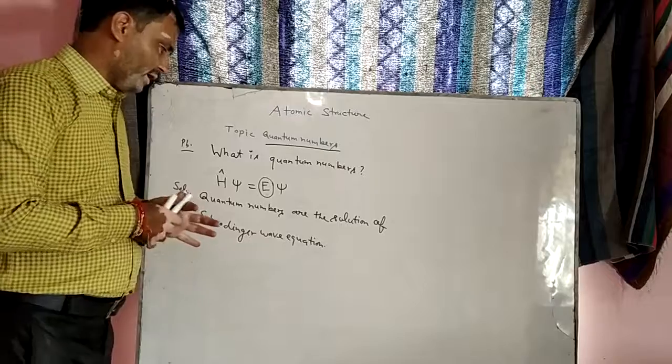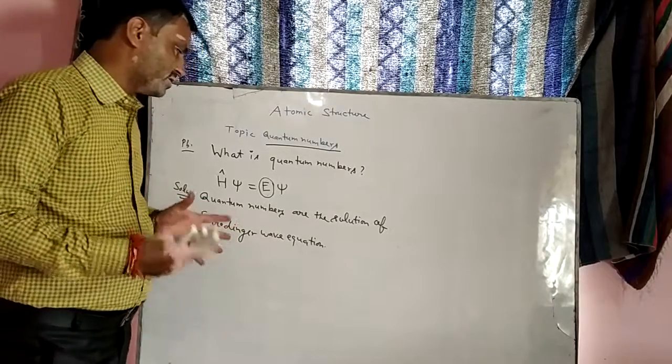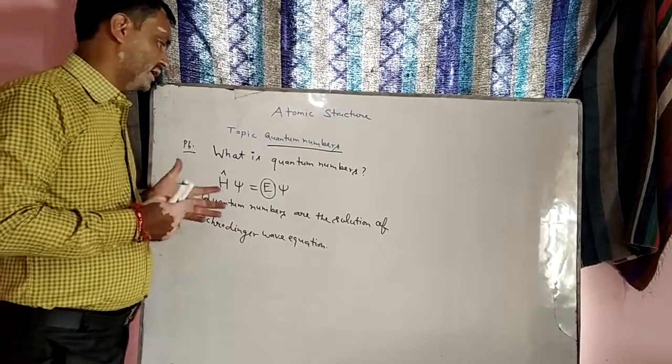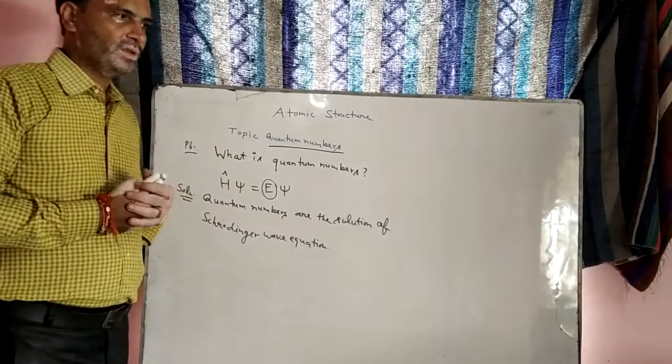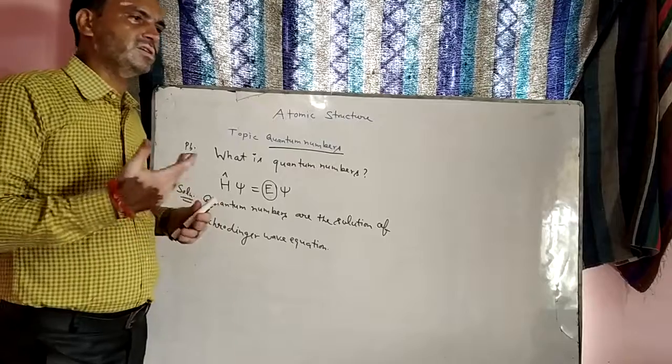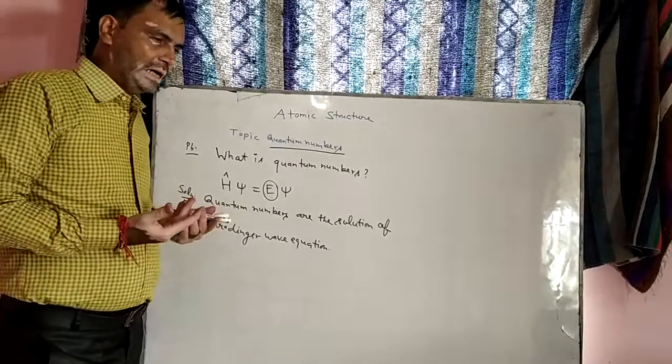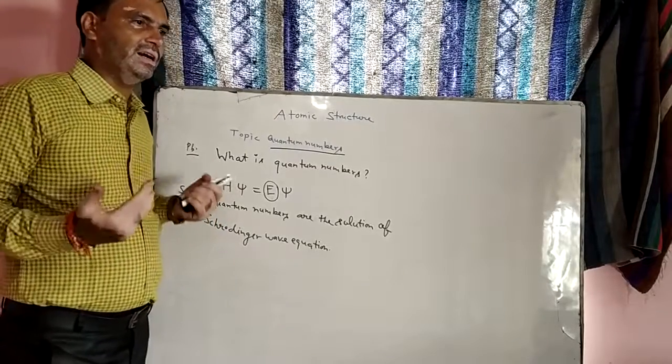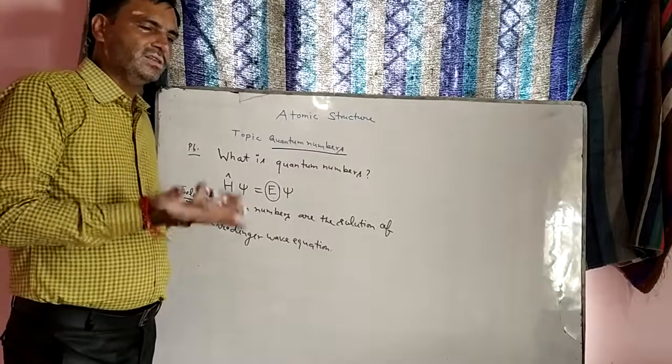Now, why are we going to study quantum numbers, and what type of solution did the Schrodinger wave equation give? Many students just do mock-up activity and do not understand clearly why we are studying these numbers and what the importance is.